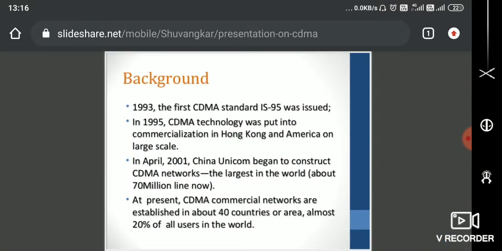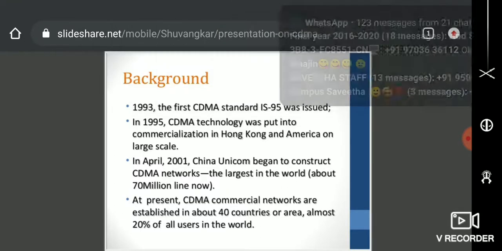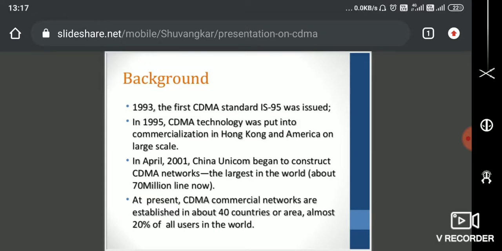In 1993, the first CDMA standard, called IS-95, was issued for mobile, and in 1995 CDMA technology was commercialized in Hong Kong and in America on a large scale. I think in April 2001, China Unicom began to construct CDMA networks. After 2000, it was a kind of golden period for CDMA phones and CDMA-based telecom companies. At present, CDMA commercial networks are established in over 40 countries or areas, with almost 20% of all users in the world.